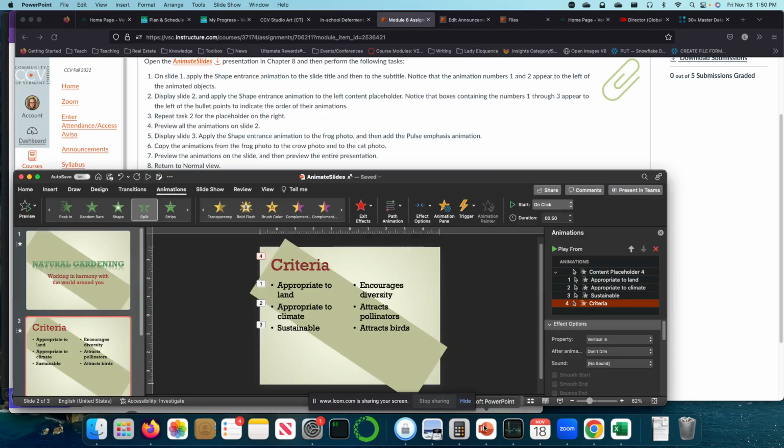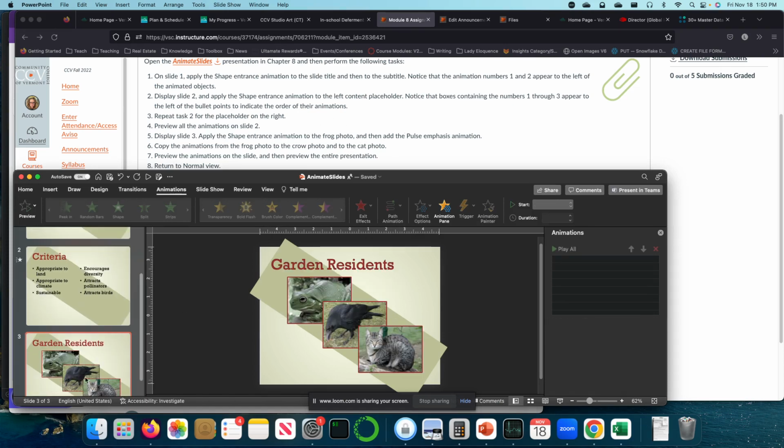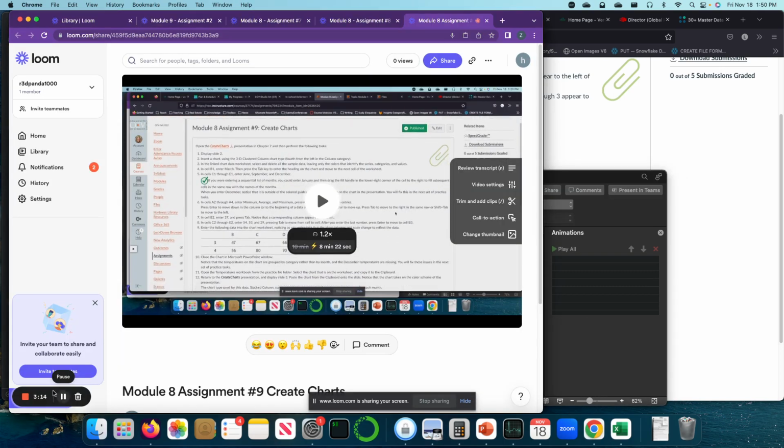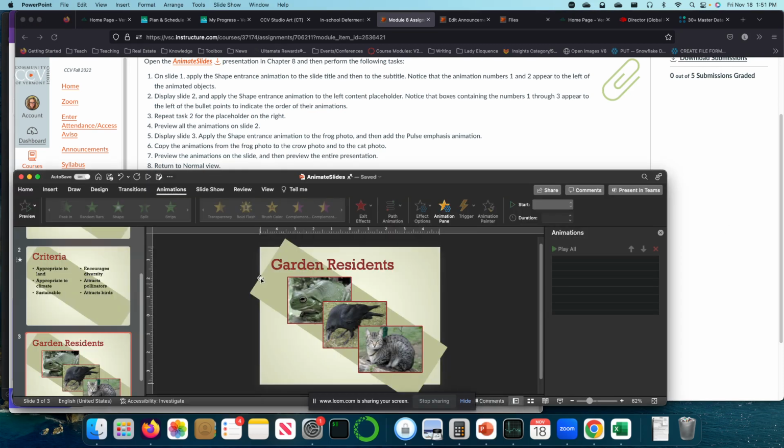Okay, so I'm back in here. All right, so we've selected these on display 3, apply the shape entrance animation to the frog photo. Okay. So we have slide 3. Okay.